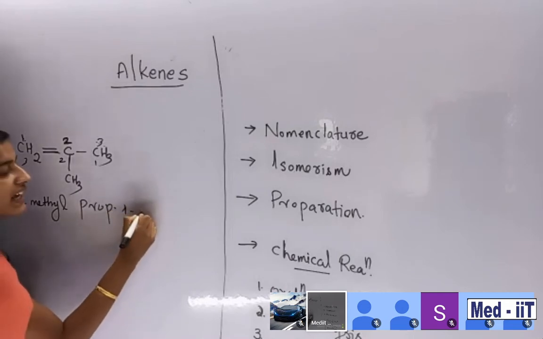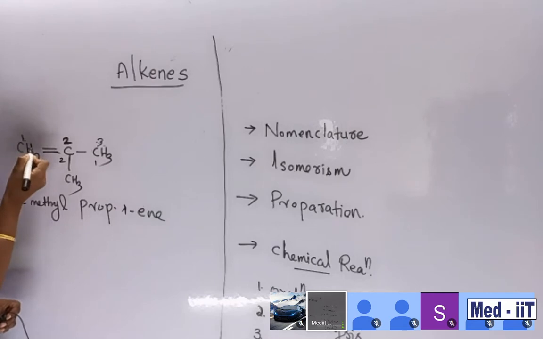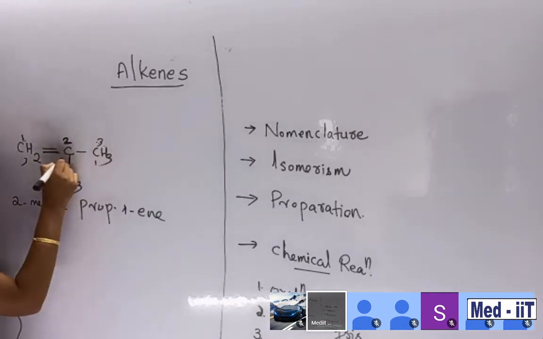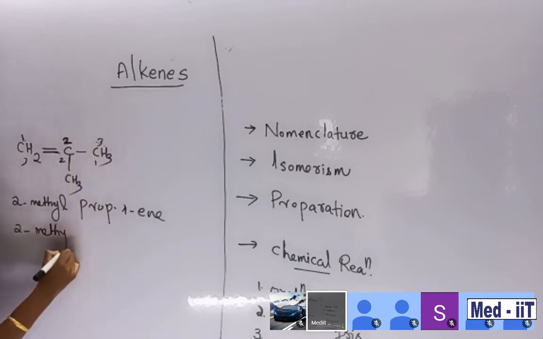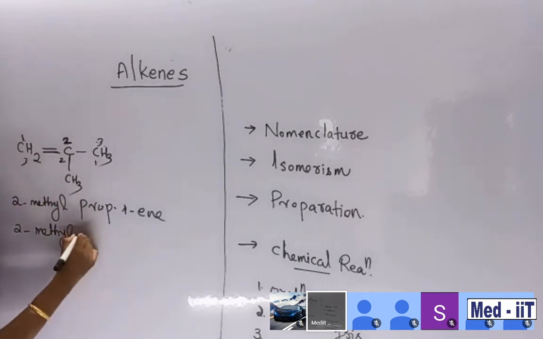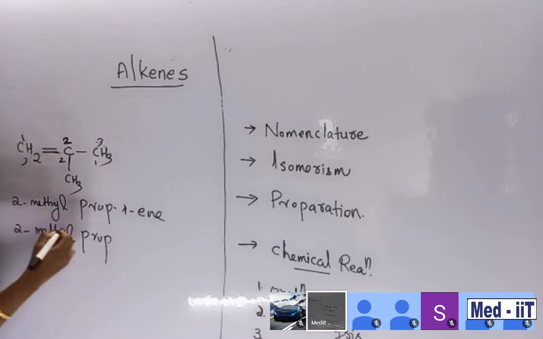Proper 1 ene. Where is your double bond? After the first carbon. Suppose you are numbering from this side, 1, 2, 3. So it is 2 methyl. That is correct, 2 methyl propane, and then which number is given to the carbon containing the double bond? 2, no? So 2 ene.